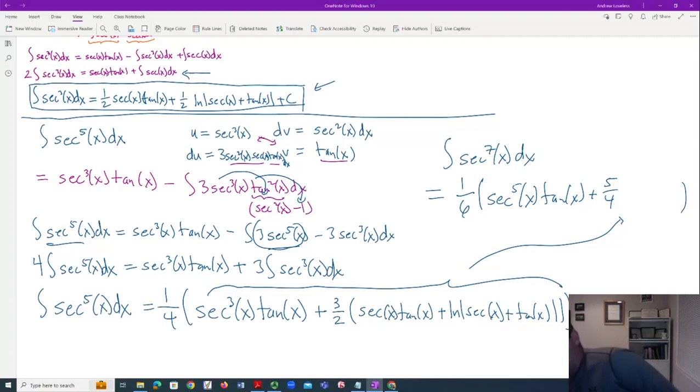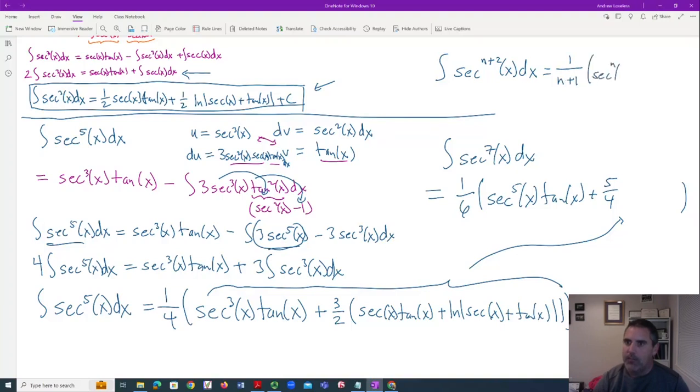Anyways, then you would try to prove something about how you get one from the next. And so if you wanted to write a book with every secant integral, you would have something that would say the integral of secant to the n plus 2, where n is odd, maybe you would say, is 1 over n plus 1 secant to the n tangent of x plus, what would this be?